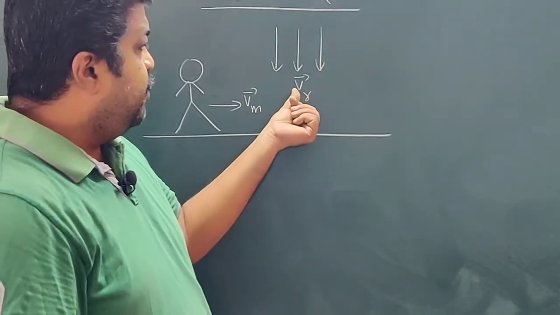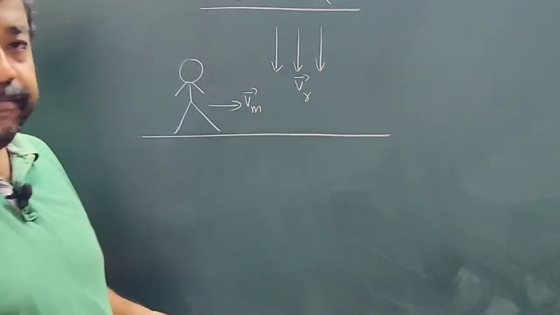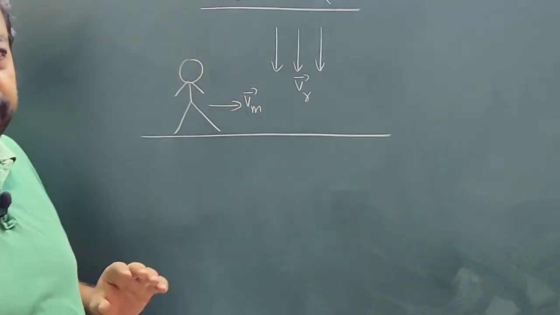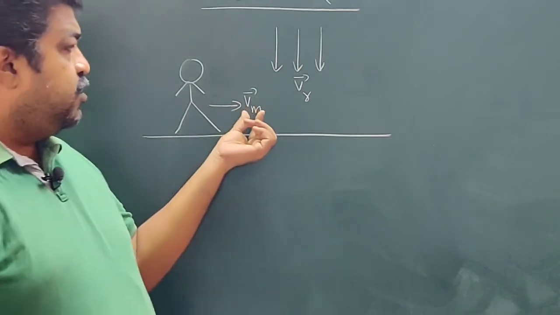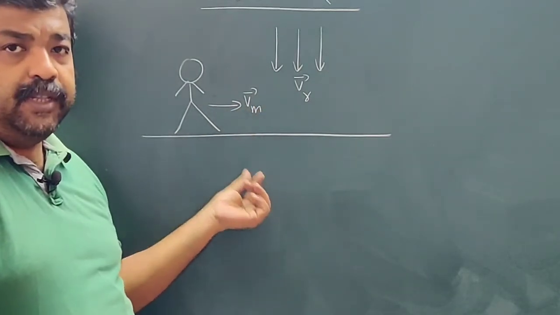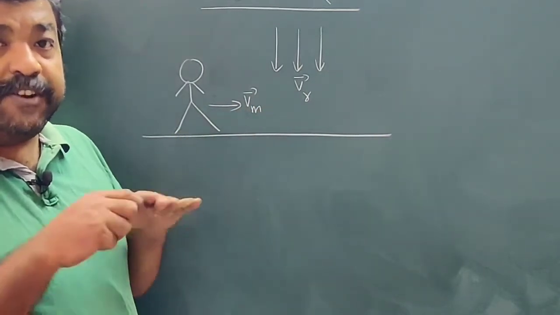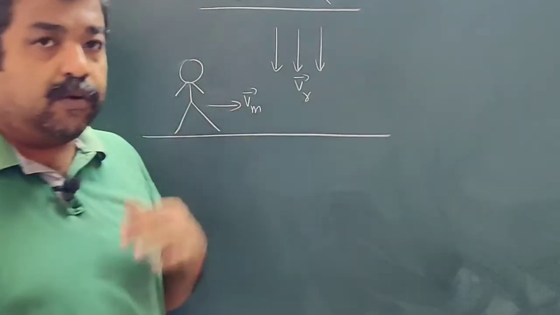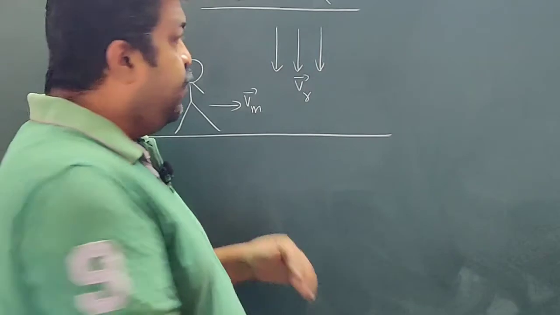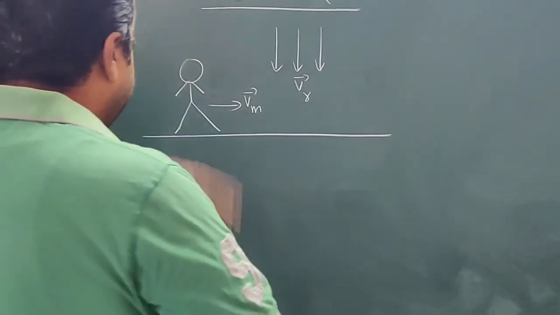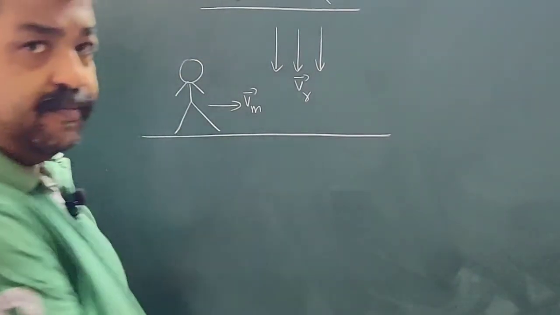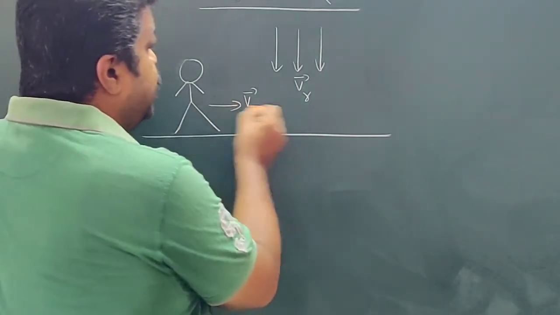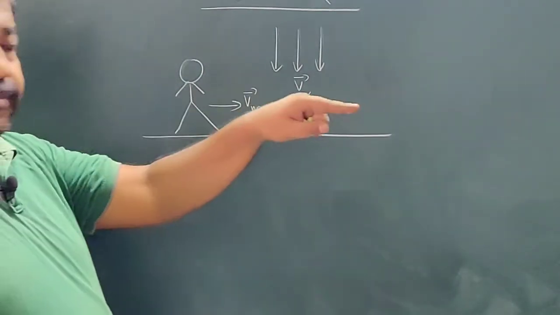When I write Vr or Vm, it means velocity with respect to the ground frame. So this is the velocity of man with respect to the ground frame, that is, the ground frame is the frame at rest. Similarly, this is the velocity of rain with respect to the ground frame. So if you are at rest, rain is falling in the downward direction. But this man is moving in this direction with velocity Vm.